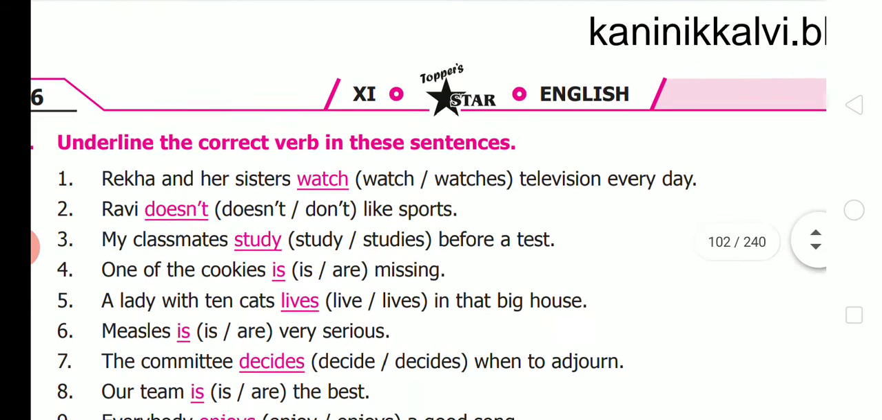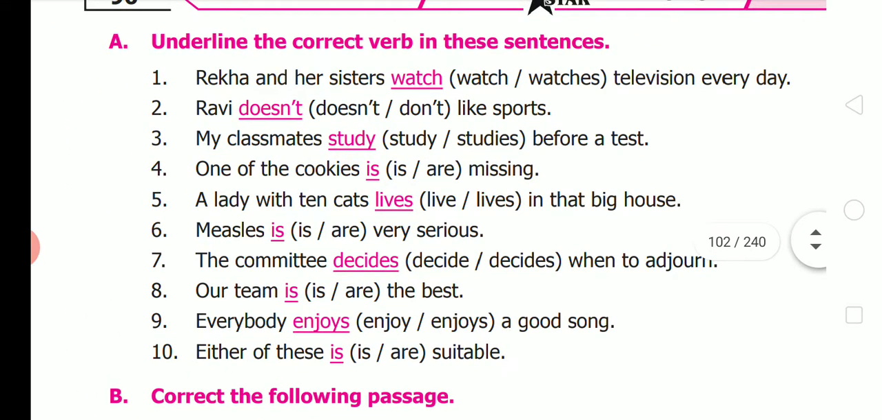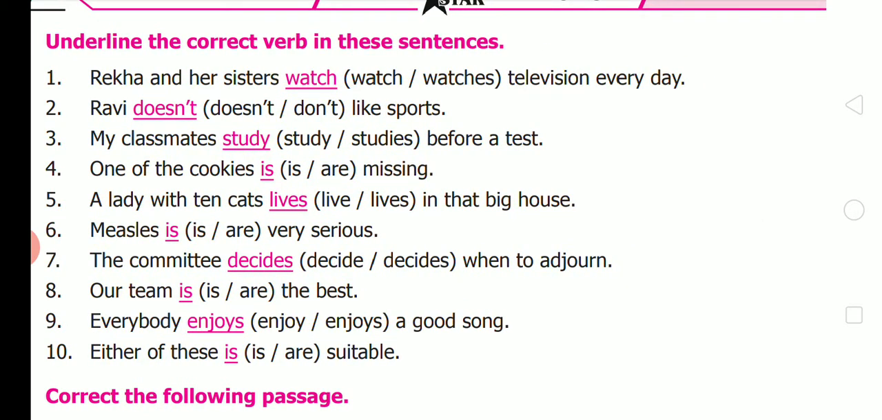Okay. Moving on to next. Underline the correct verb in these sentences. Rekha and her sisters watch television every day. Okay. Second one. Ravi doesn't like sports. Ravi is a singular noun. So, third one. My classmates study before a test. Fourth one. One of the cookies is missing.